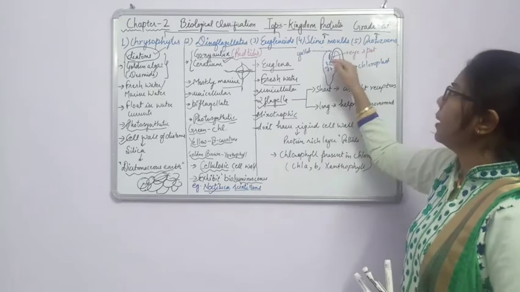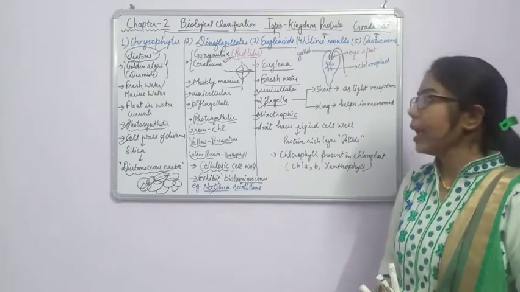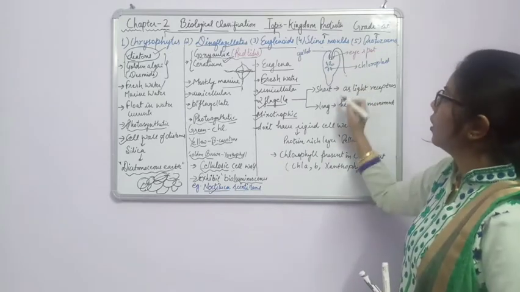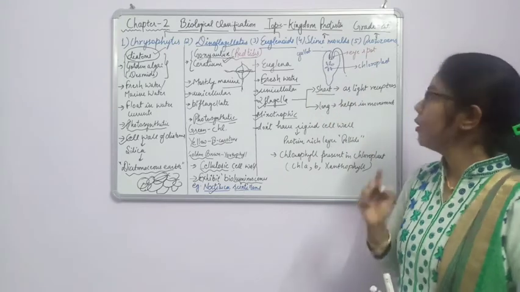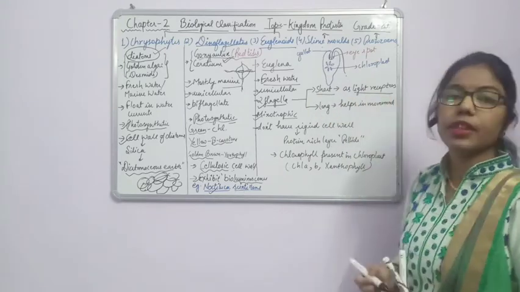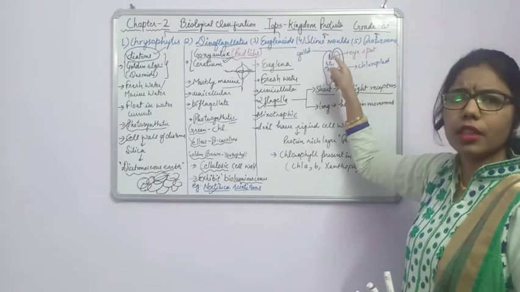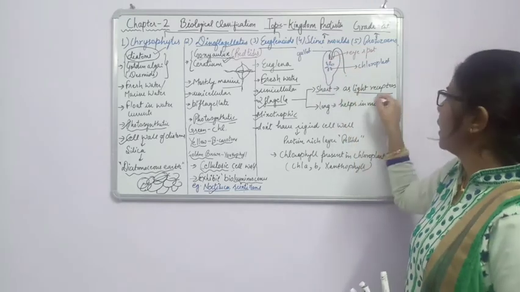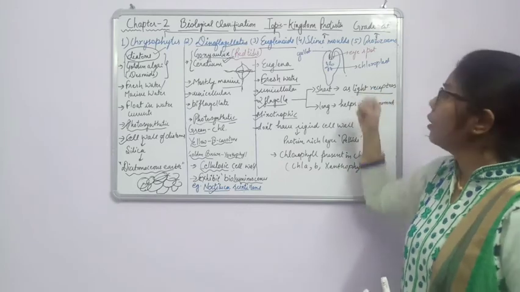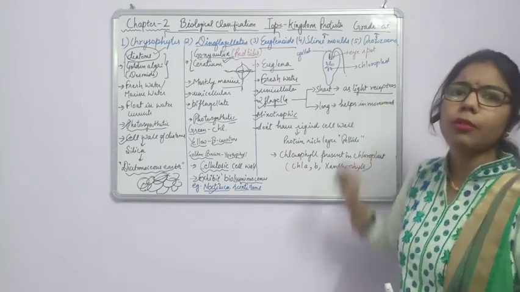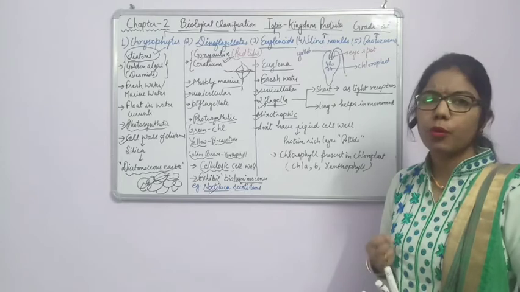So that's why these flagella will act upon it. The short flagella will function as light receptors. As we are saying, in the presence of light, what will these flagella do? They have some receptors which will receive the light, and with the help of this light they will prepare their food.